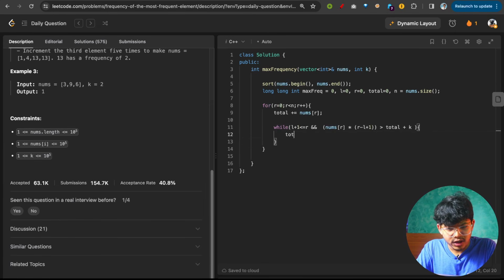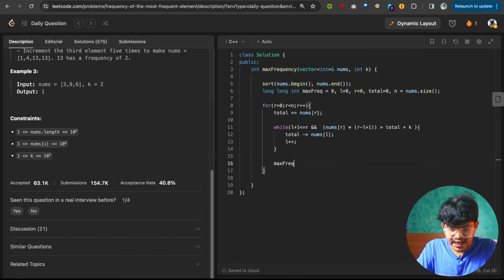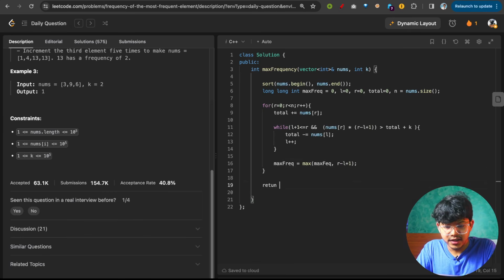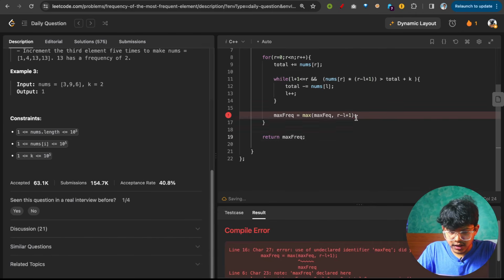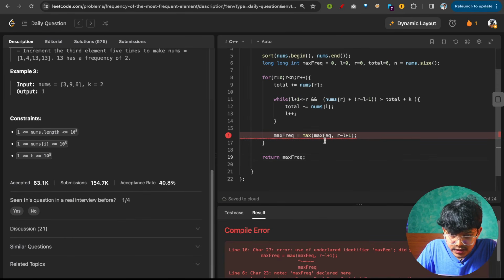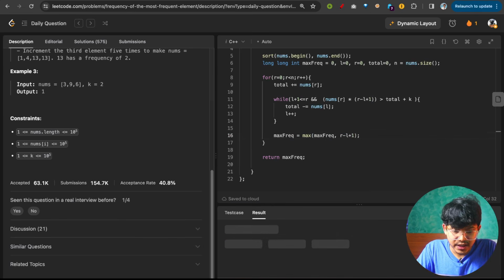Now before moving your L, please make sure that you reduce that value from the total. So I'll just reduce that value, and also just simply increase your L. Now when I have got the correct L and R, just update your maximum frequency, and you can also name it as maximum length, with the value of R minus L plus 1, which is the length of this corresponding window. Now ultimately return the maximum frequency. Now it should run, considering we did not make any error. Maximum frequency, okay, R was missing.